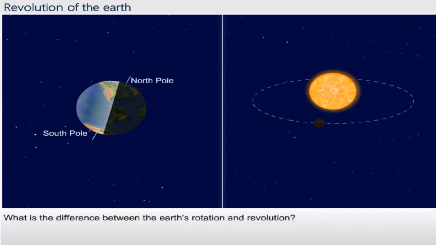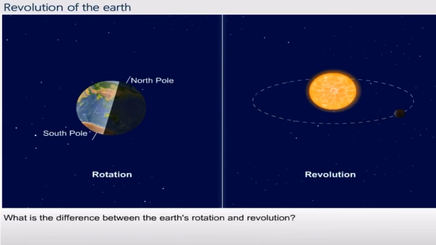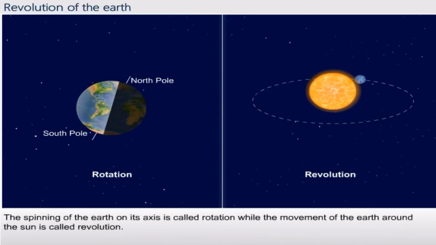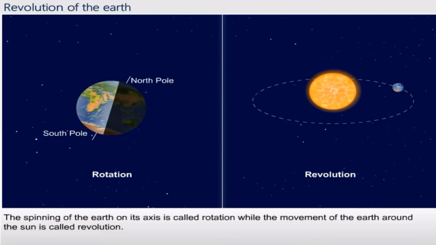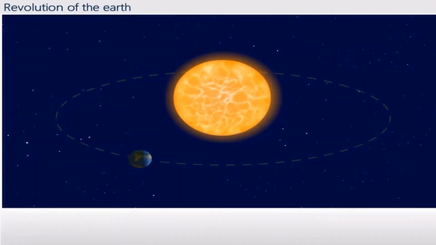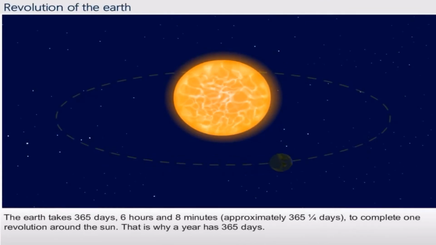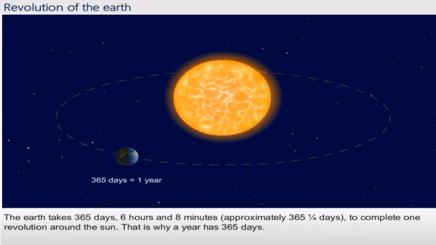What is the difference between the earth's rotation and revolution? The spinning of the earth on its axis is called rotation, while the movement of the earth around the sun is called revolution. The speed of this revolution is approximately 1780 kilometers per hour. The Earth takes 365 days, 6 hours and 8 minutes, that is 365 1/4 days, to complete one revolution around the Sun. That is why a year has 365 days.